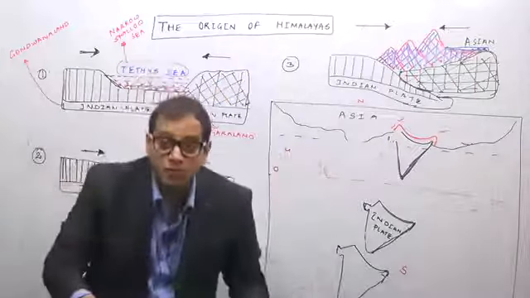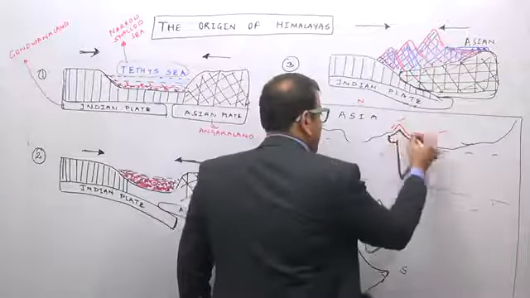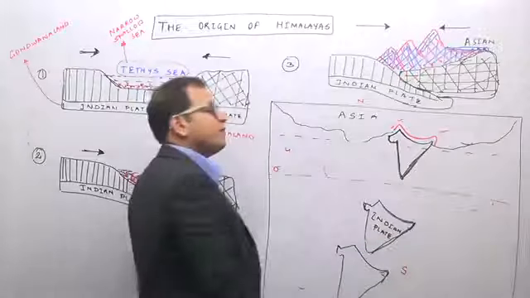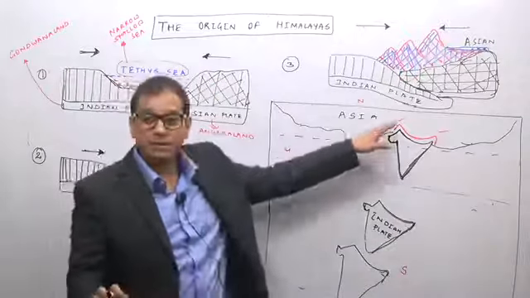One arm is the Aravallis and the second arm is the Assam Himalayas or Assam Hills. These are the two arms of the peninsular plateau, and because the maximum push was offered by the peninsular plateau at the two extremities, the Himalayas have a hairpin bend.